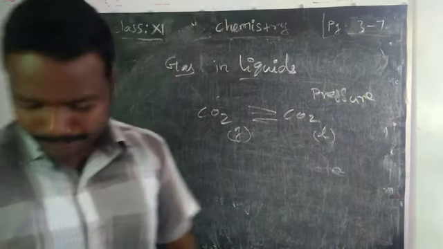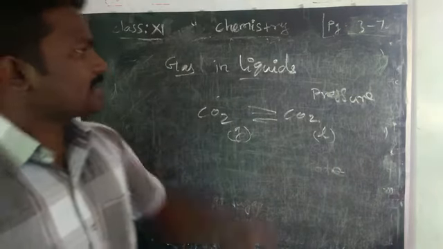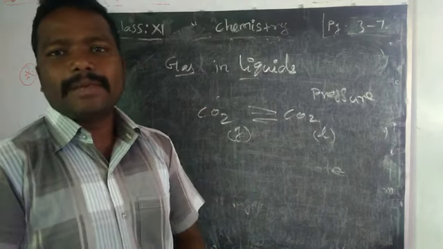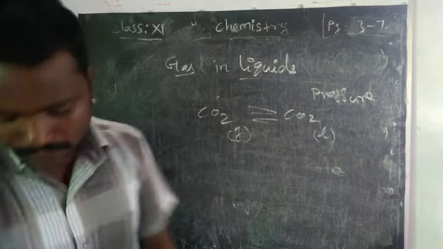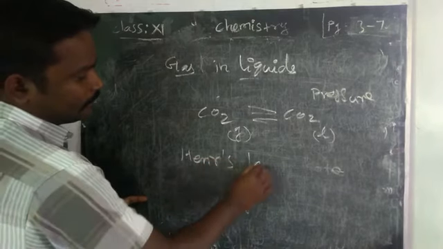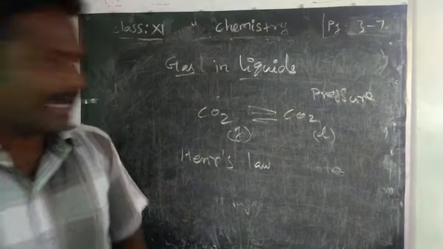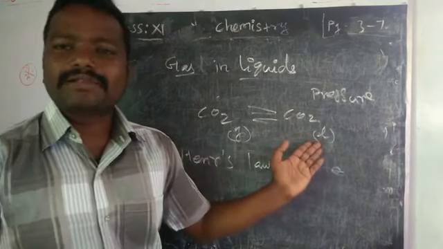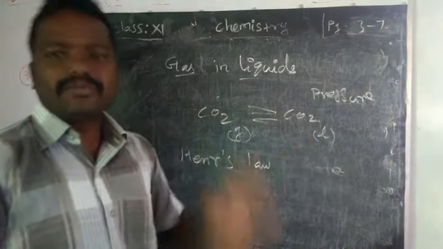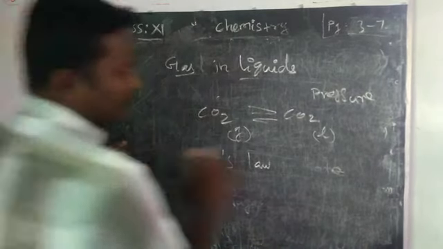Now, this equilibrium between gas and liquid we can understand by using Henry's law. What is Henry's law? This is nothing but the rate of forward reaction equal to the rate of reverse reaction. That is what is called Henry's law. We will see it one by one.